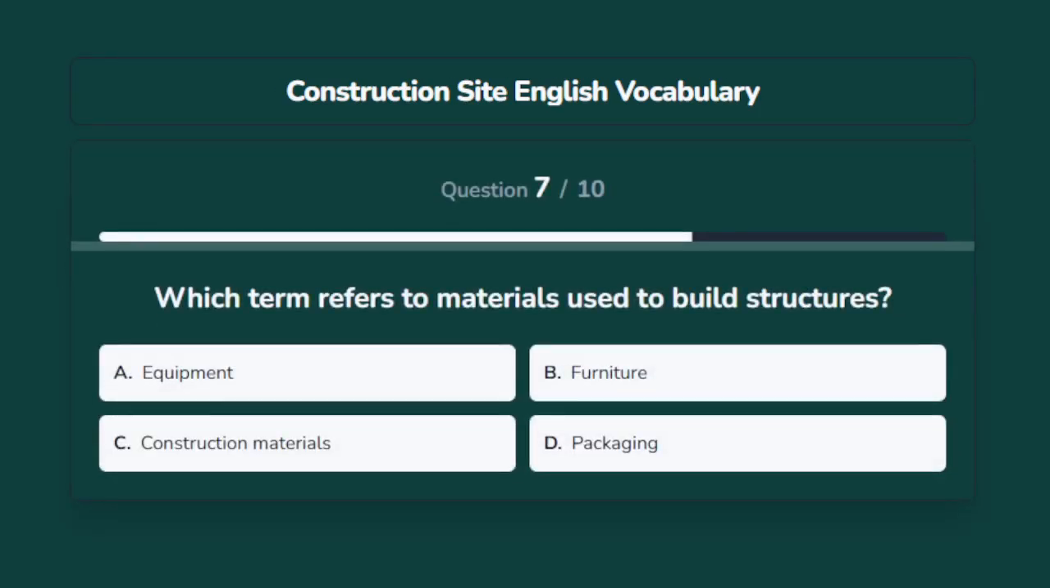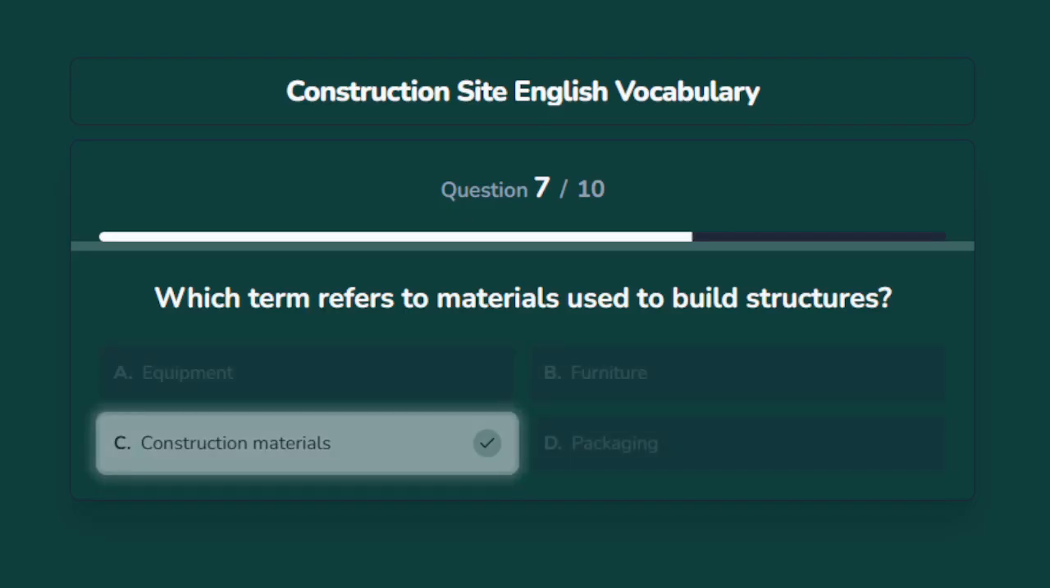Which term refers to materials used to build structures? Options are A. Equipment, B. Furniture, C. Construction materials, D. Packaging. The correct answer is construction materials.